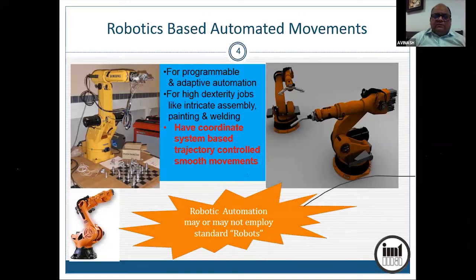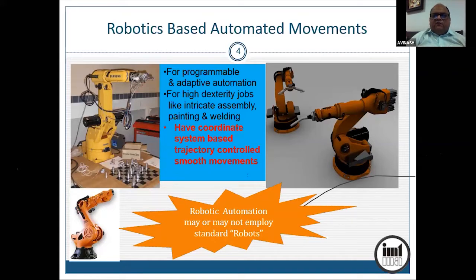But the catch is robotic automation may or may not employ the so-called robots. Usually these devices we call robots, but robots can come in various sizes, shapes and morphologies. So if there is a trajectory control, you would call it robotic automation.